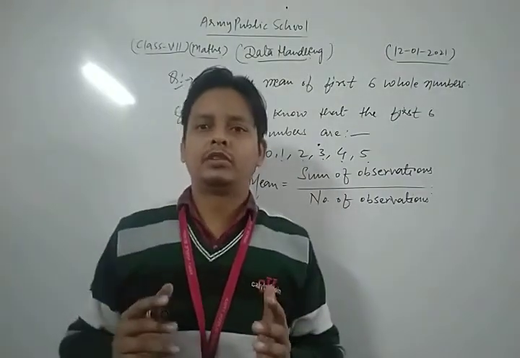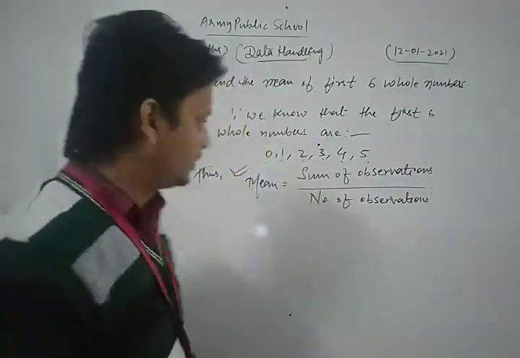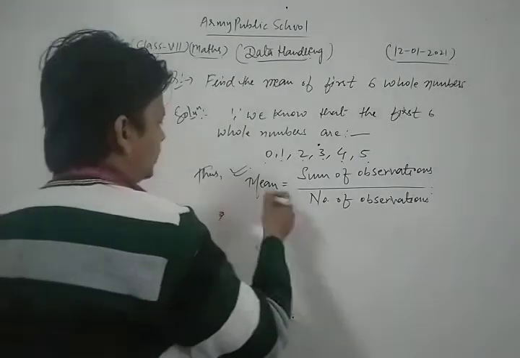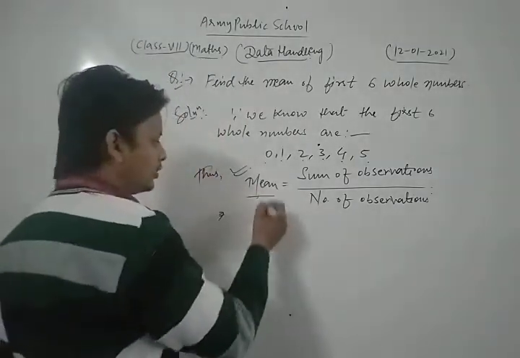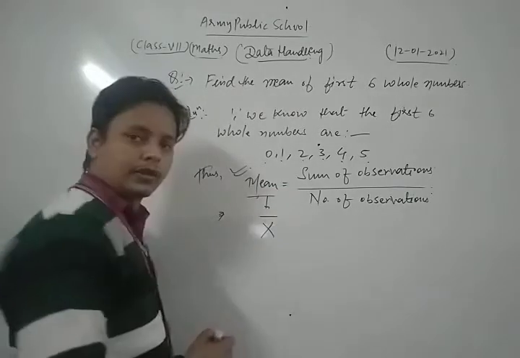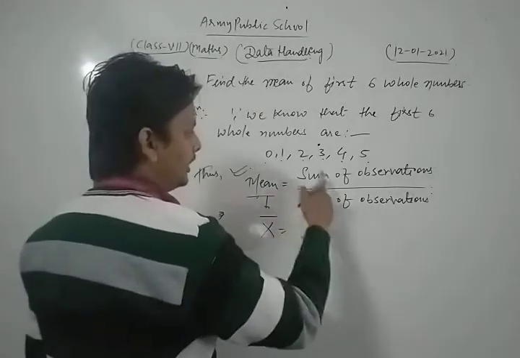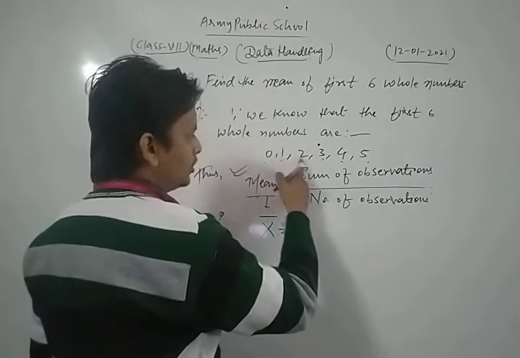This is the concept of mean. The mean is also represented as x bar. Here the observations are 0, 1, 2, 3, 4, 5.